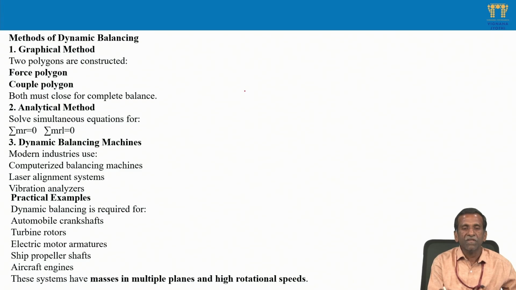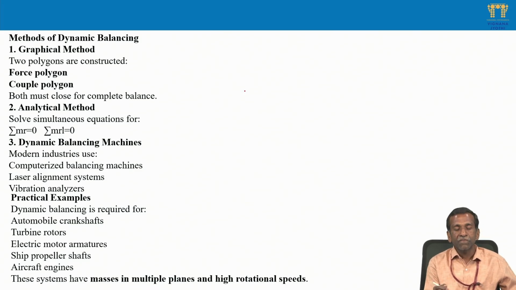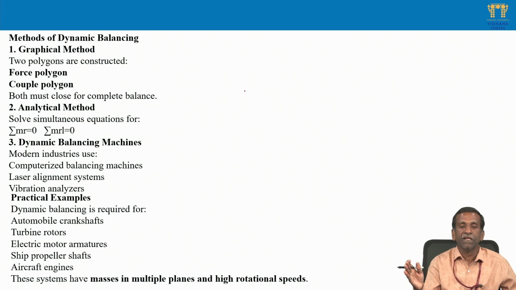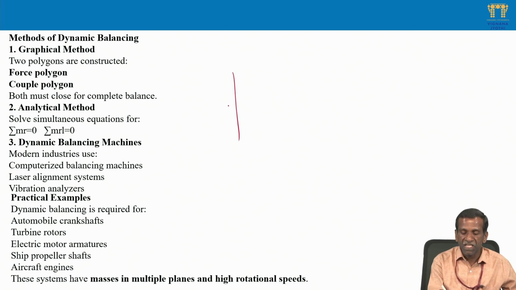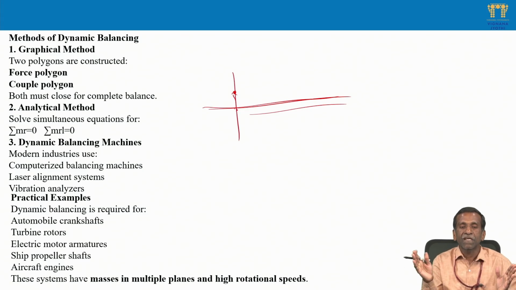Automobile crankshafts have masses located along the length of the shaft at different locations. If the mass centers are not all lying in one plane, or the mass centers are not lying on the axis of rotation, then at any plane the mass center is found some distance from the axis of rotation. Along the crankshaft, a number of masses are located.